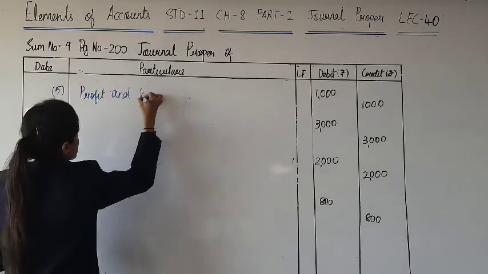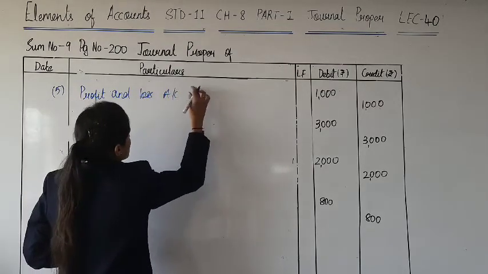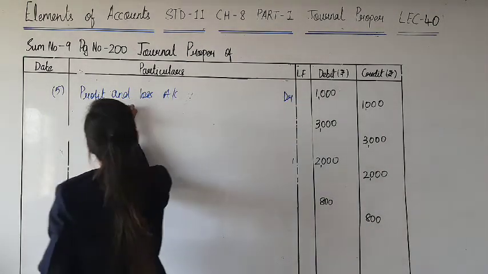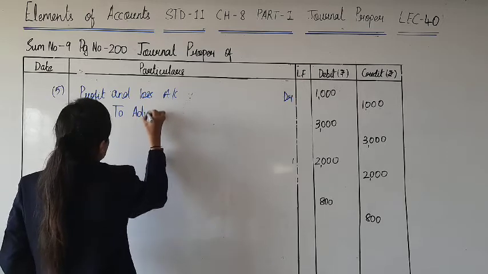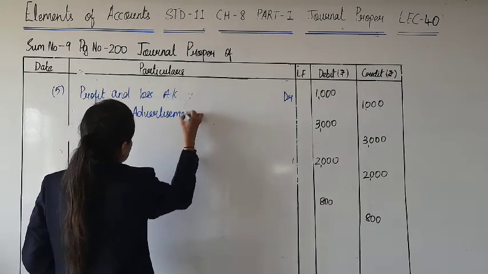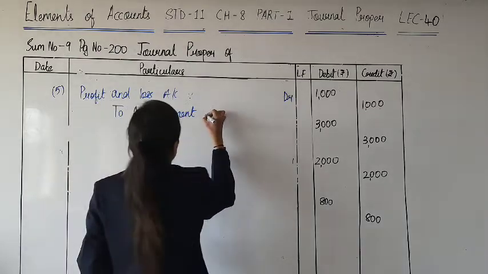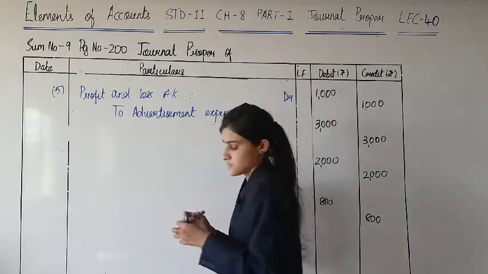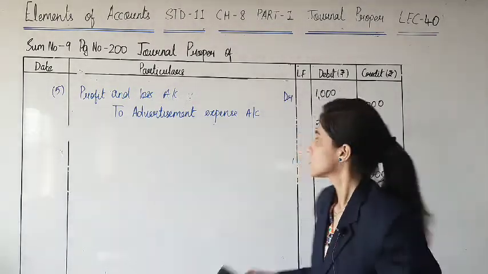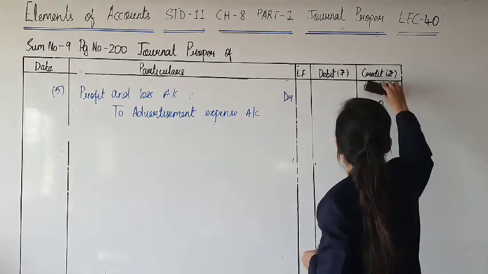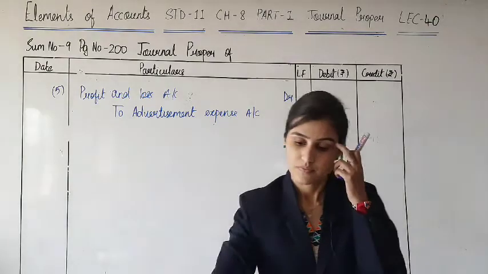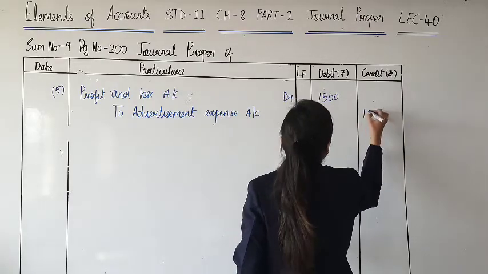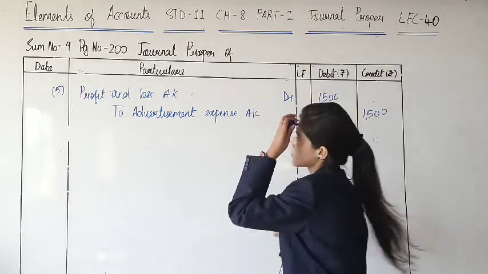Profit and loss account debit. Let us see the amount. 1,500. Next one.